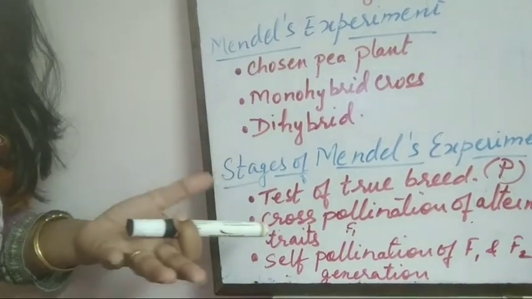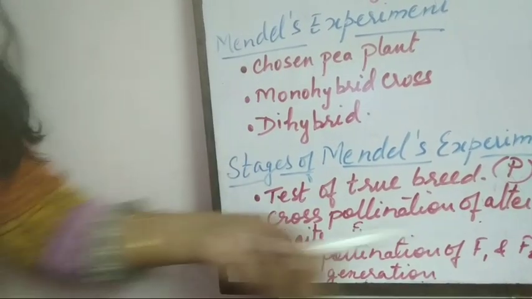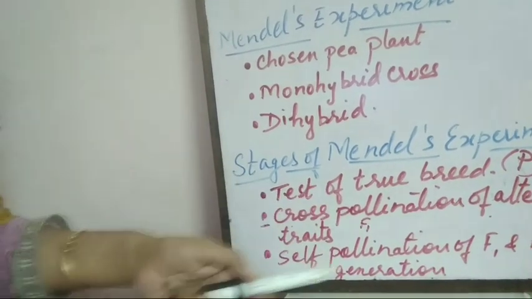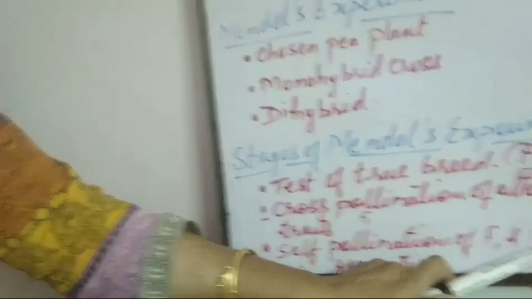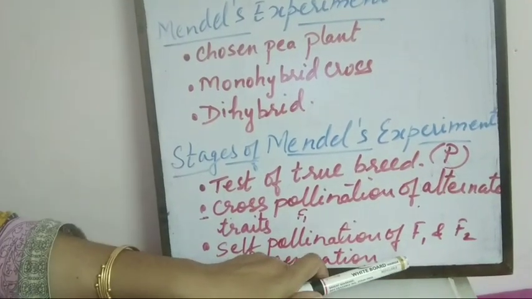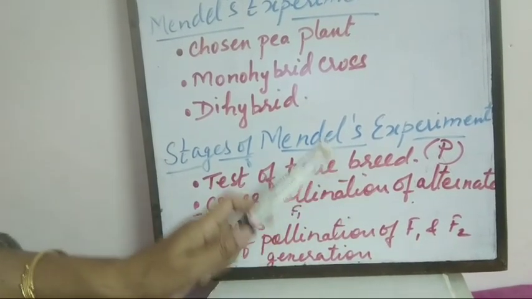And what did he observe? From the F2 generation, he got seeds of F3 and F4, which were raised by self-pollination.